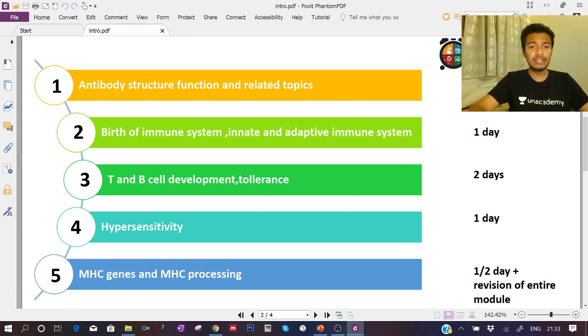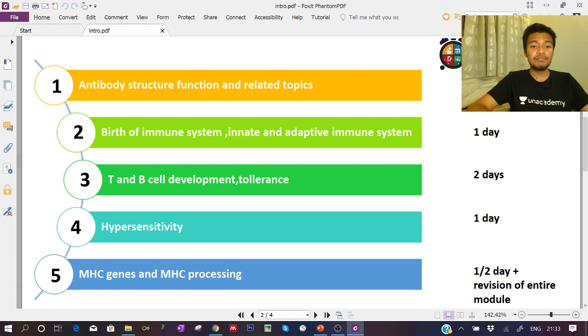And for the third, T cell and B cell development, we're going to start today with B cell development. Since antibodies are secreted by the mature B cell, the plasma cell, we first decided to learn a little about development and maturation, and then go to antibody structure. While we go to antibody structure, we would at least understand the context, who is secreting them, right? So that's today's plan.